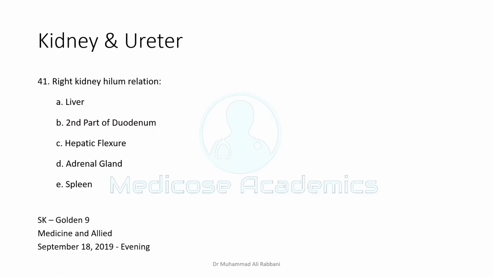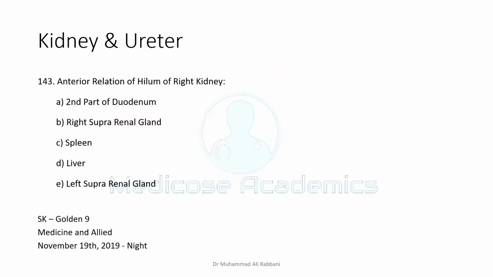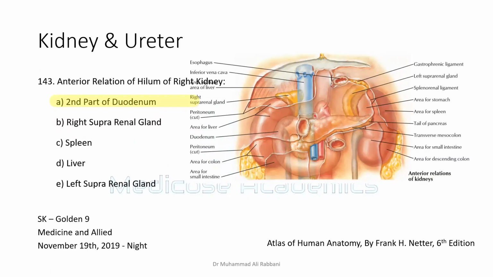The relations of the right kidney hilum are very, very frequently asked. The hilum is related to the second part of the duodenum. Here you can see that the hilum is related to the second part of the duodenum. The kidney is related to the liver and hepatic flexure, but these are not related to the actual hilum of the kidney. Anterior relation of the hilum of the right kidney, exact same question: second part of duodenum.